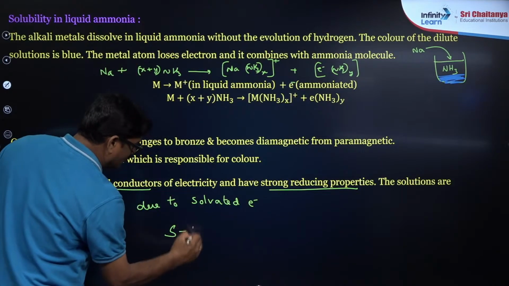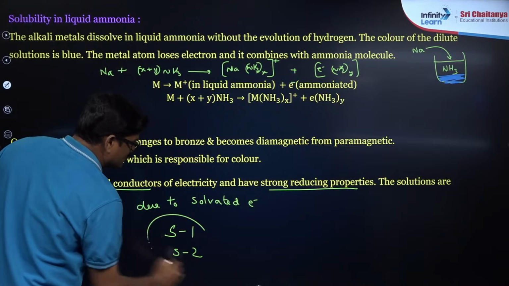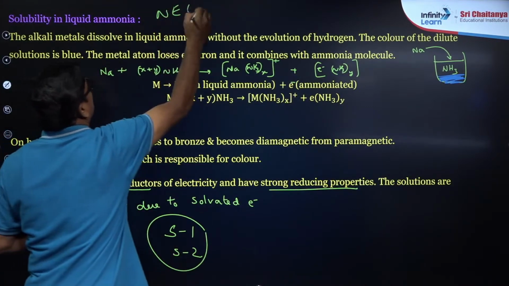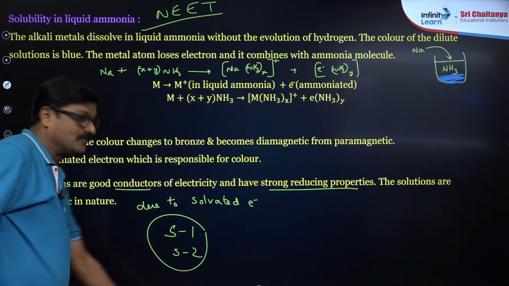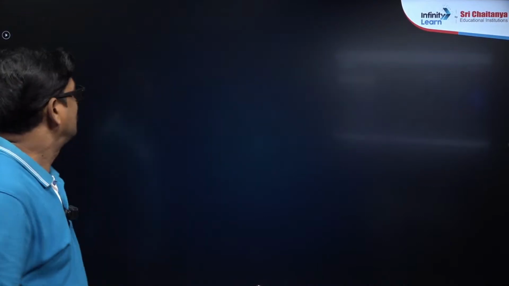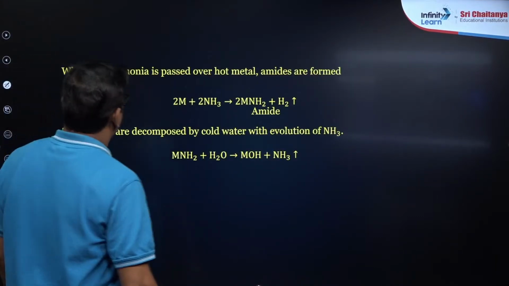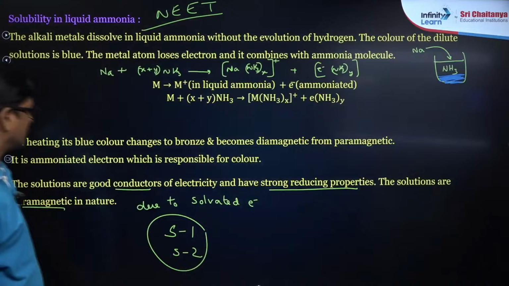So, here you have statement 1 and statement 2 questions, which are more likely to be asked in the NEET examination, right? Why dry ammonia is passed? That we are going to discuss later.